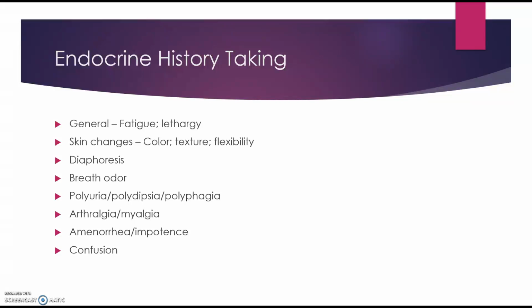So when we're taking an endocrine system history, it's important to get some information. In general, has the person experienced fatigue and lethargy? In part, you would expect to see that as a result of the normal aging process, because the endocrine system produces and regulates hormones, and these hormones decline with age.